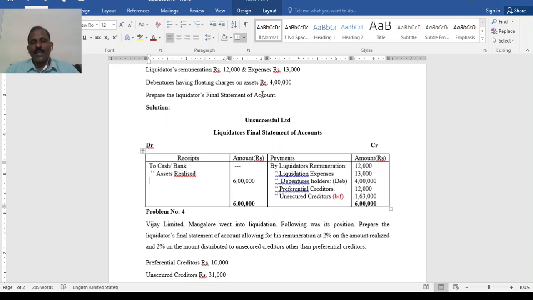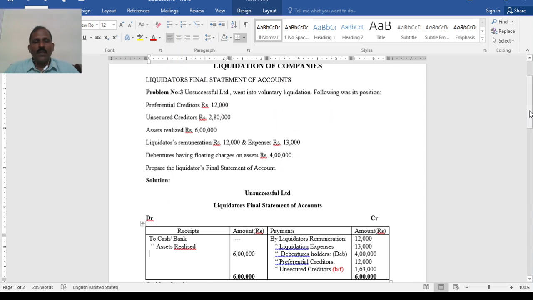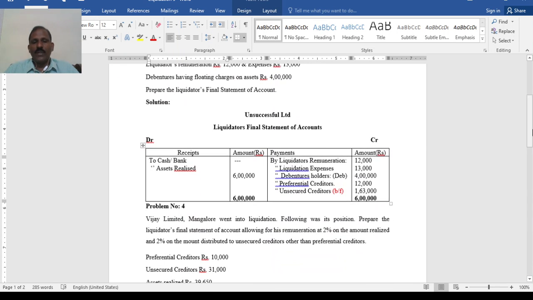So here remuneration and expenses are clear. Debenture holders only towards the debenture, which is 4 lakh. So now it is 4,25,000. Then preferential creditors, the very first item, have to be paid before the other unsecured creditors, 12,000. Now so far out of 6 lakh, 4,37,000 is used for payment.